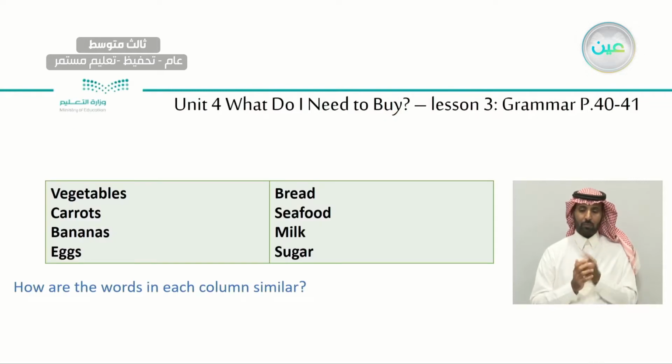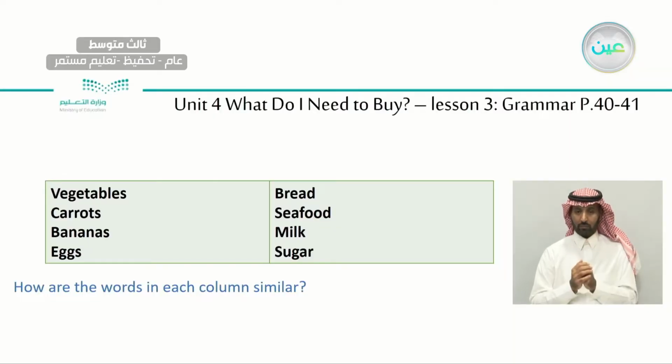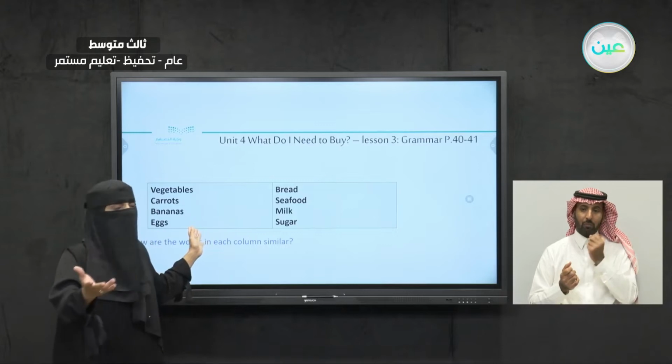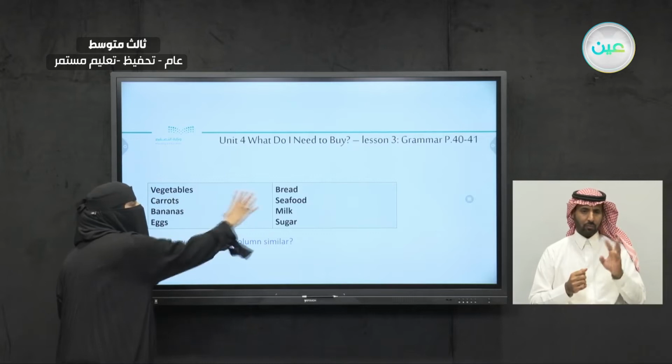Okay, let's look at our book here. We have these words: vegetables, carrots, bananas, eggs, and we have bread, seafood, milk, sugar. These are not in your book, but open your book, page 40. We will start the grammar, but now focus here with me. You have these words, okay? What is the similarity? These words are about what? They are types of, excellent, types of food. Why did I separate them?